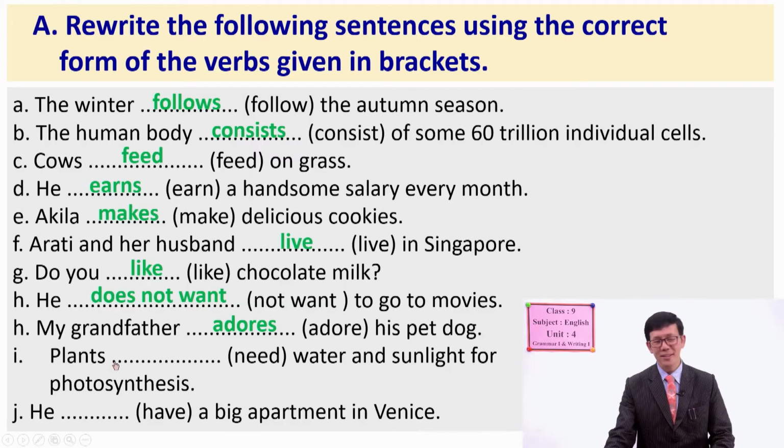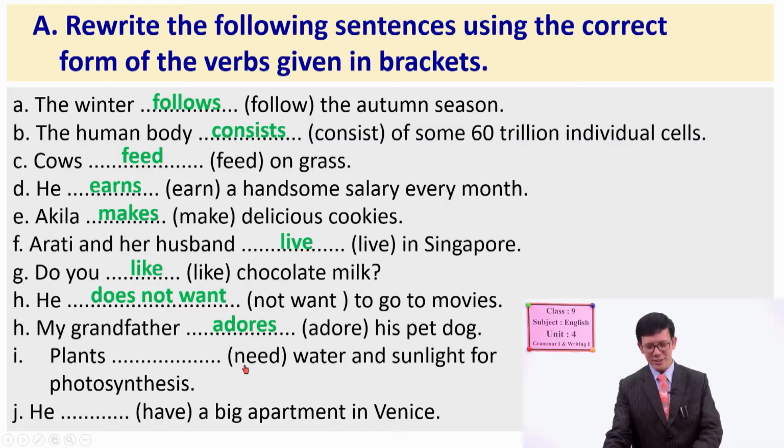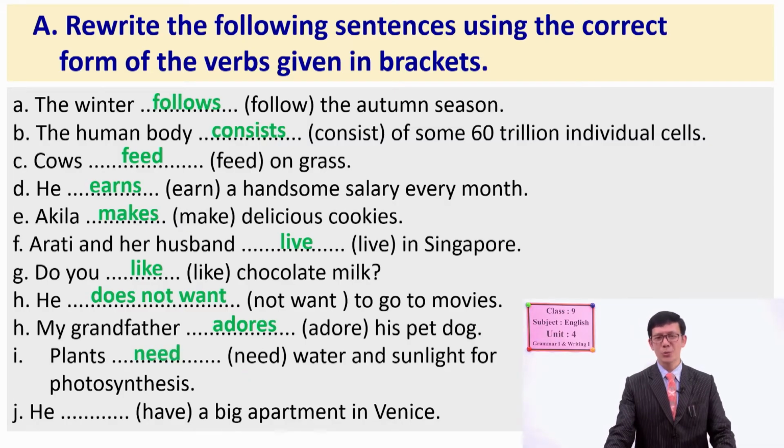You can see here the subject. So then what is the verb? Very good. Plants need water and sunlight for photosynthesis is the correct answer. Now let's see number J. He. Which subject is it? Yes, singular one. So he, is there have? No. What is there then? Yes, he has a big apartment in Venice. Right?